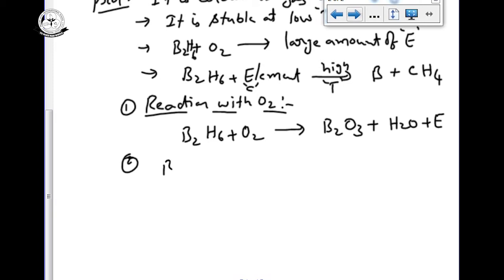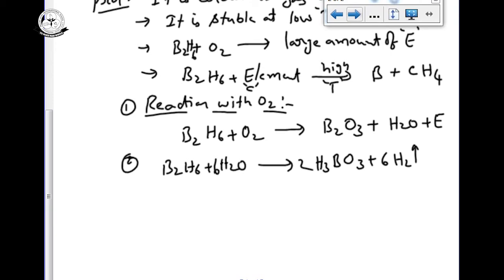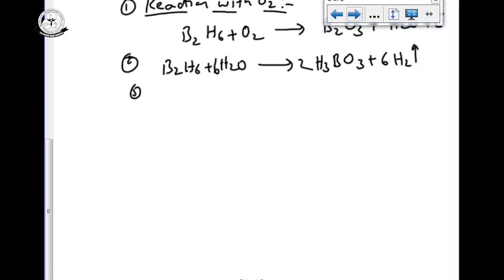Reaction with water. B2H6 is a gas. On reaction with water, or hydrolysis, we get the boron and water combination. We know the well-known compound for us, H3BO3, orthoboric acid, and it liberates hydrogen gas. Third one, indirect reaction. This is a direct reaction with water.